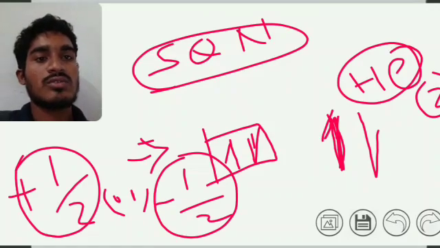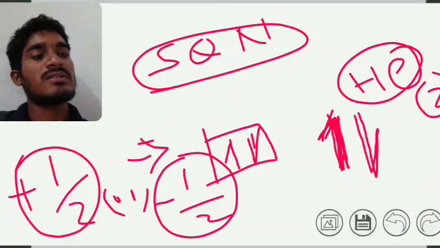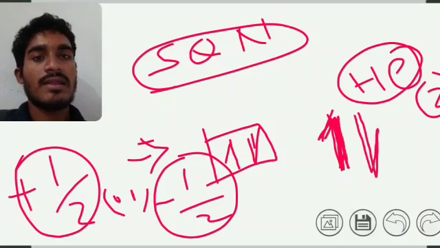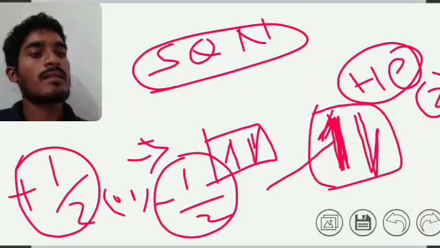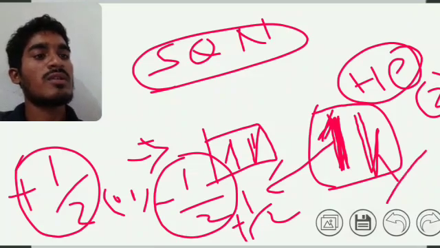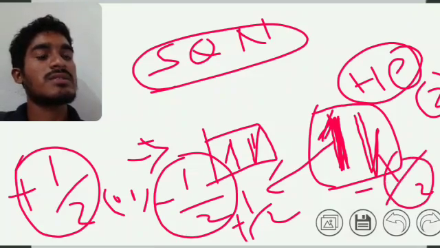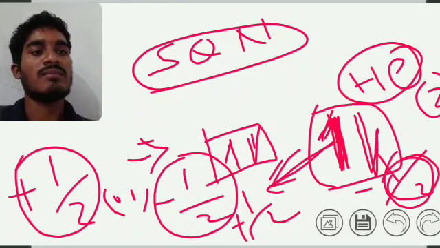So the high spin value is plus 1 by 2, and the low spin, anti-parallel, is minus 1 by 2. This is the spin quantum number.